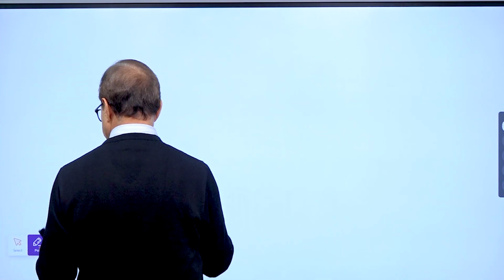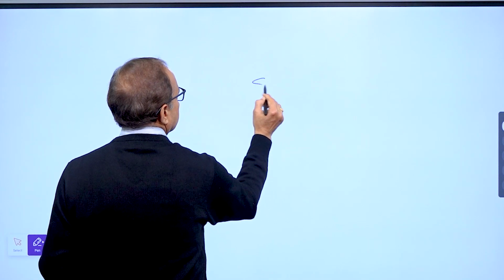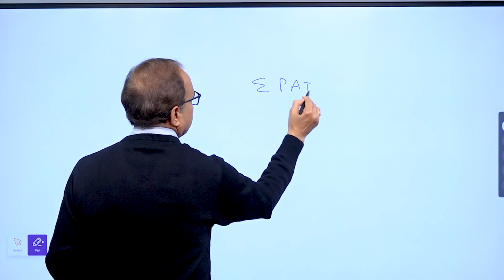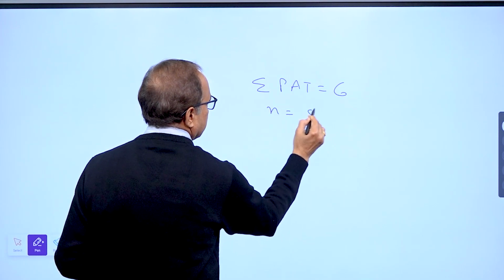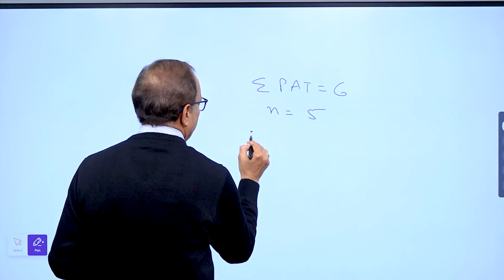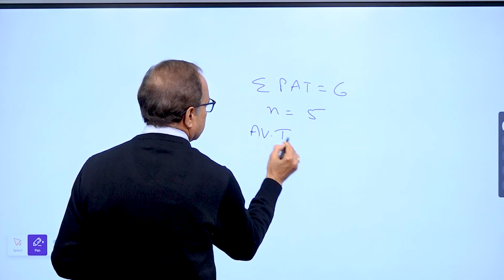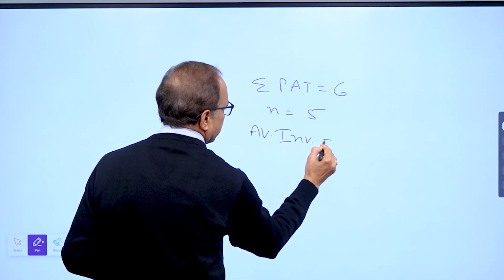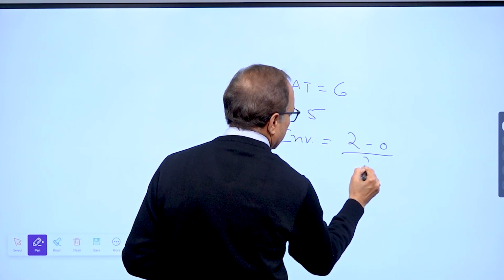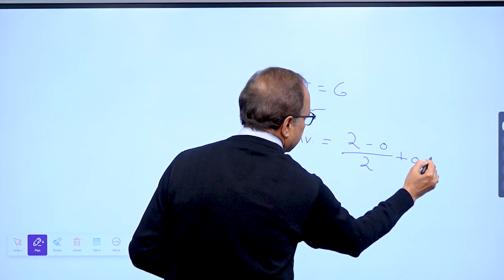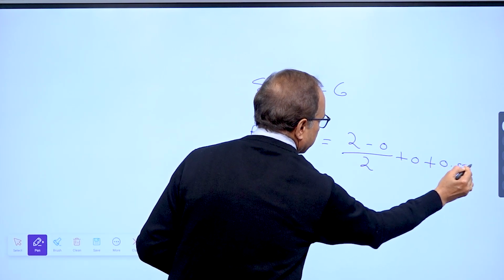So we have total profit after tax 6 lakhs. Life is 5 years. Now we have to calculate average investment. Cost of asset minus salvage value upon 2 plus salvage value plus working capital.